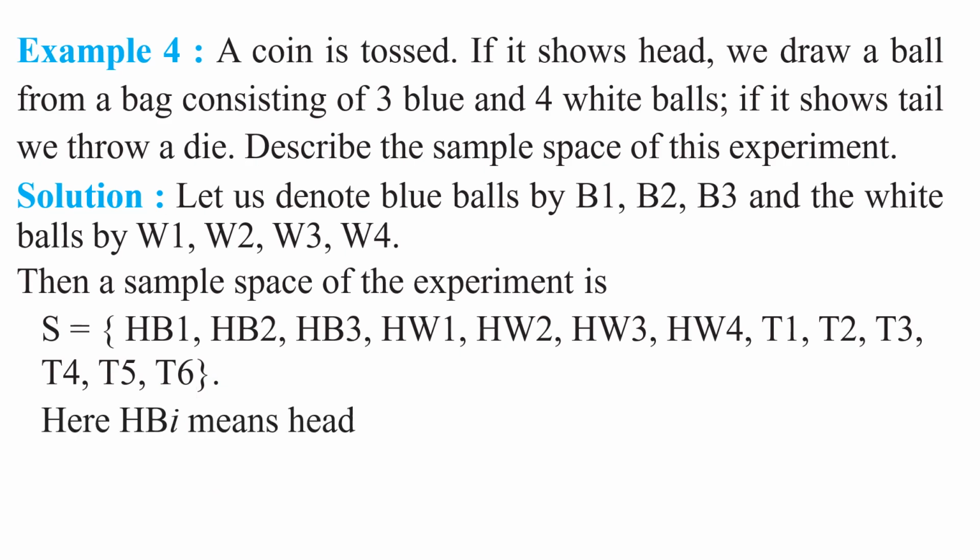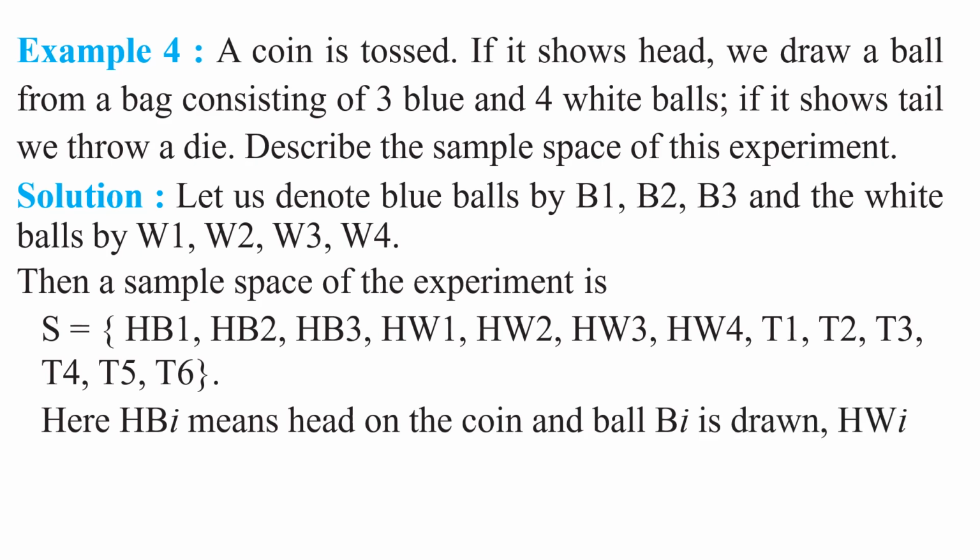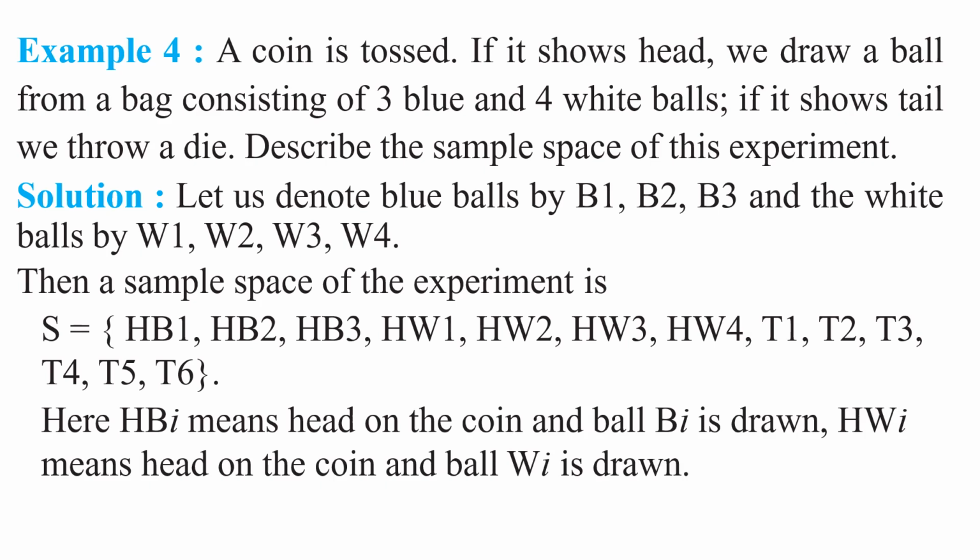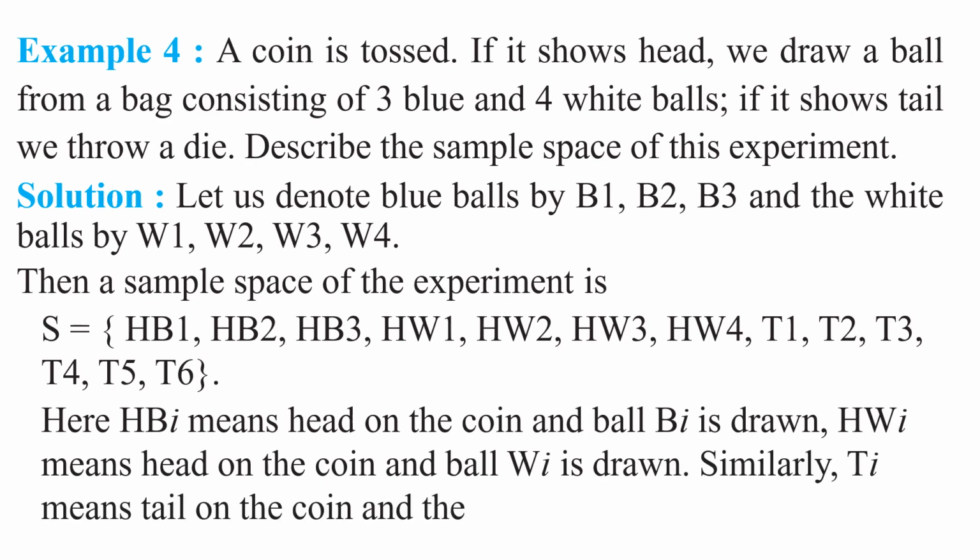Right. Here HBi means head on the coin and ball Bi is drawn. HWi means head on the coin and ball Wi is drawn. Similarly, Ti means tail on the coin and the number i on the die. Okay, my children, understood this experiment and understood this sample space? Right. Now let us take another example.